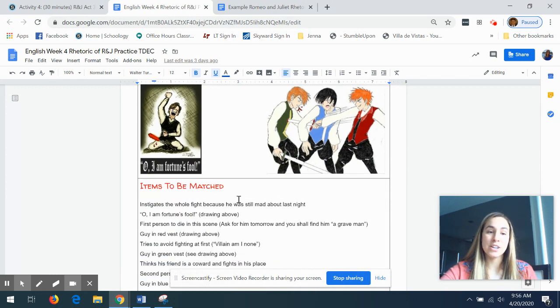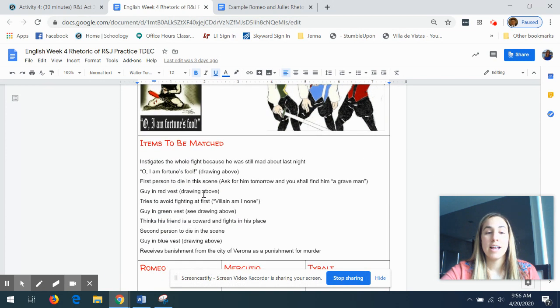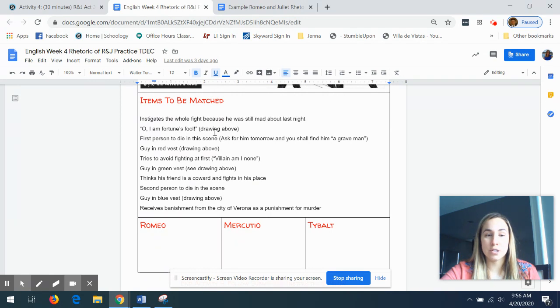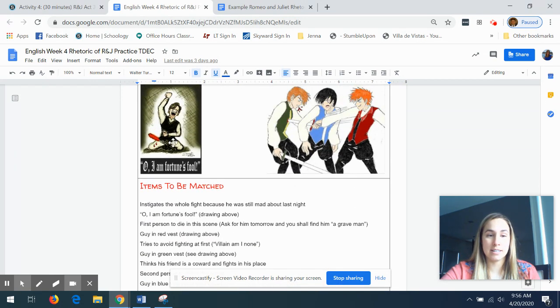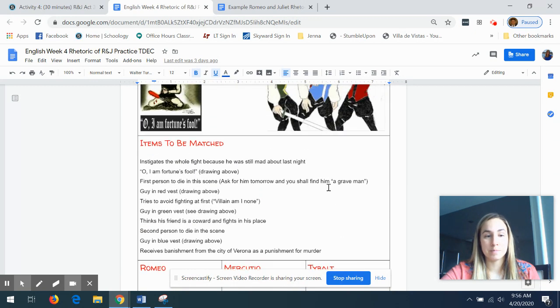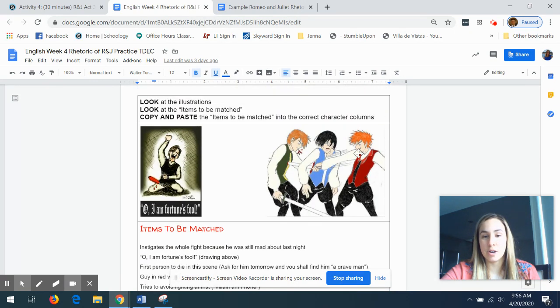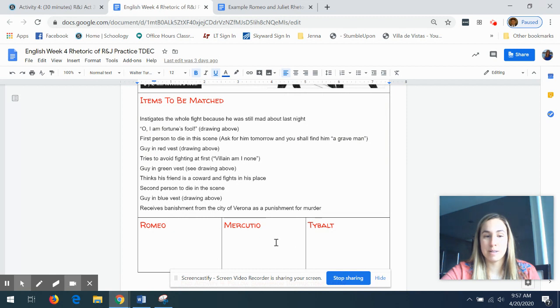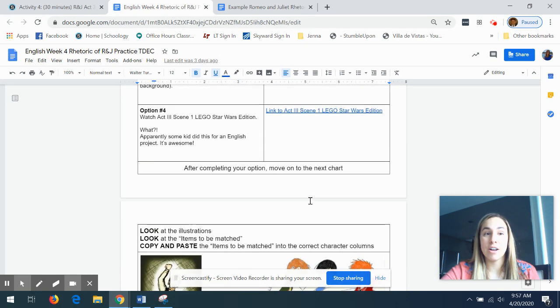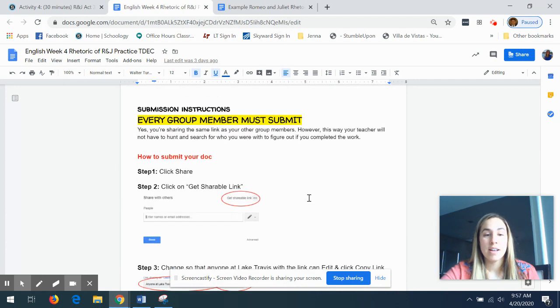And then you're going to look at this information here and match it with what character it goes to. So, I am Fortune's fool. The person who says that, who is this? Is that Romeo, Mercutio, or Tybalt? The guy in the red vest in this drawing, who is that? Put him here. Thinks his friend is a coward and fights in his place. Who is that? Put them there. So just copy those and paste them in there. And that's all we're doing, activities 1 through 4.